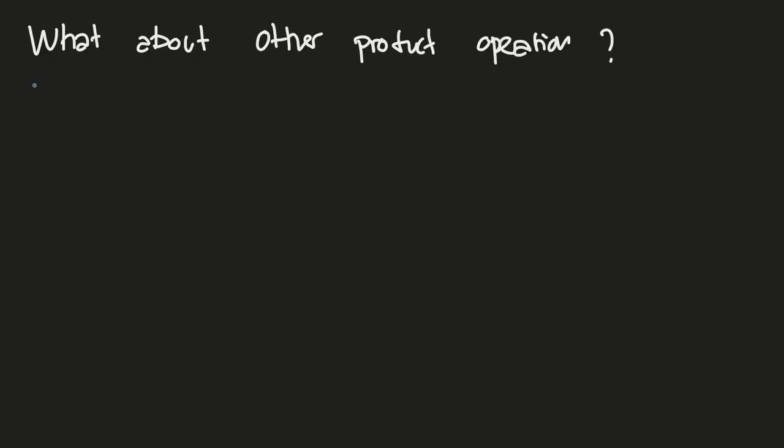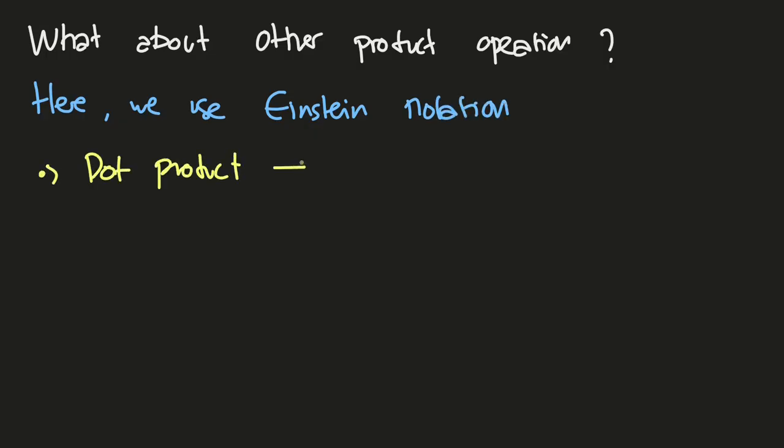The next mystery is, what about other product operations? Again, here we use Einstein notation. The first one is the dot product, or scalar product, which in tensor calculus we know as contraction.